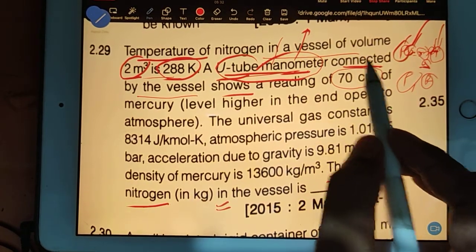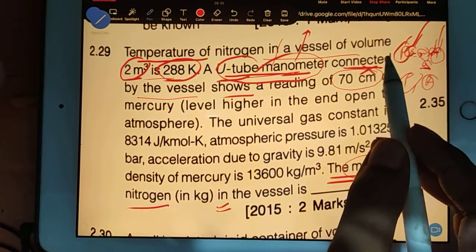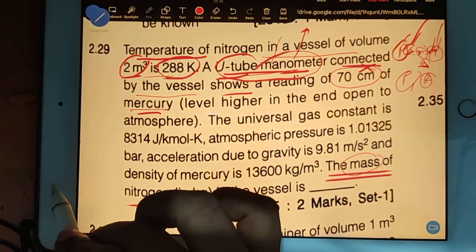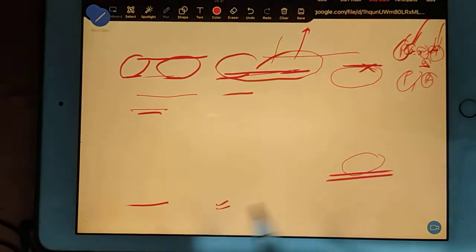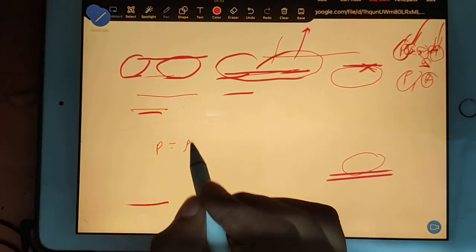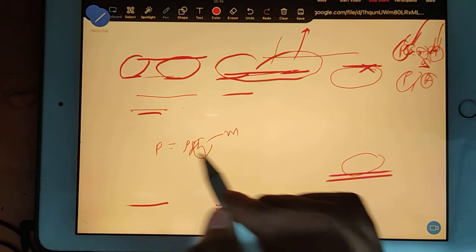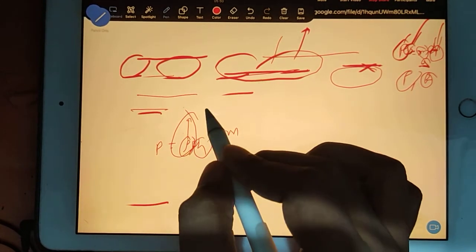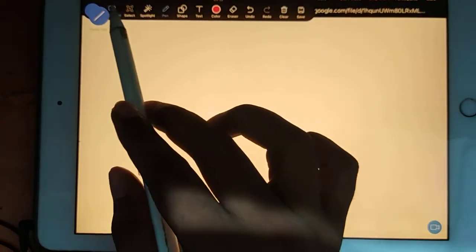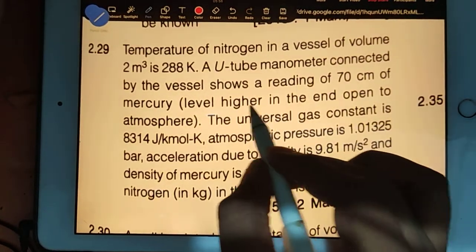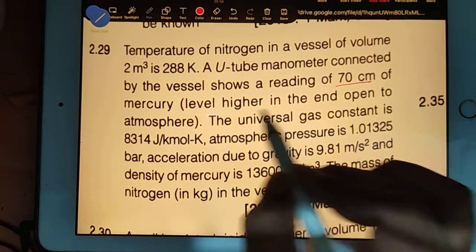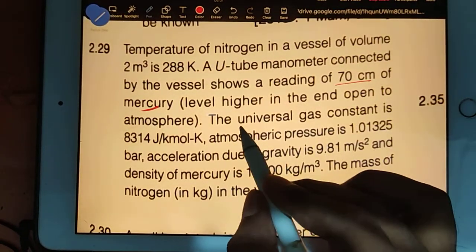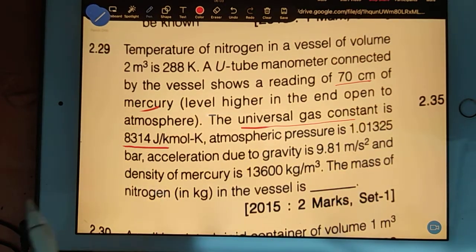Again, a big mistake students can make here: centimeter is given, convert into meter, then only go ahead. Of mercury. Mercury is given, so you should know the density of the mercury. Why should you know it? Because P = rho g h. h must be in meters, and the density is of the liquid rising in the manometer. So we need the height here, 70 centimeters converted to meters. Mercury is there, so the mercury density should be given. The universal gas constant is given so that you will not make a mistake in the exam.